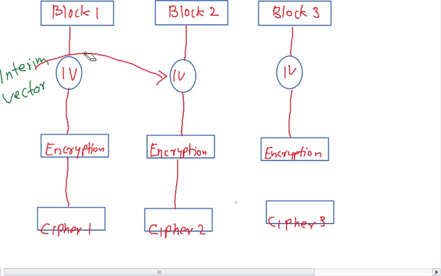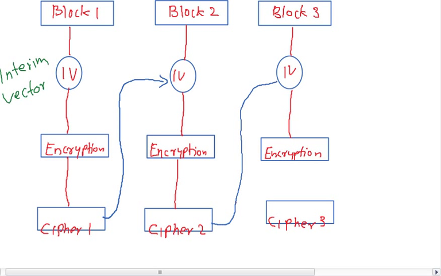Instead of this, what CBC does is that when a block is taken and an initialization vector is introduced to it and it is encrypted, you get cipher block 1, and this particular cipher block is fed as the initialization vector for the second block. The second block is encrypted and you get a ciphertext here. This is again the IV for the third block. So this is what is known as chaining.